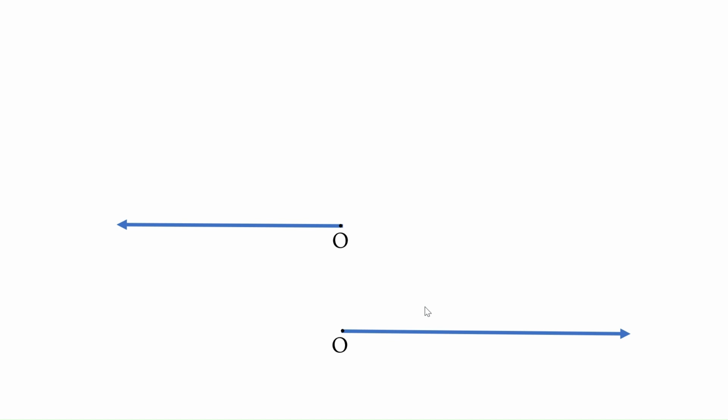So the first figure shows when we are considering the left side, and the second one shows when we are considering the right side. This particular figure is called a ray, and point O is the initial point. Now, if we take any of these rays, it means that the ray is starting from point O and extending indefinitely in one direction. So O is called the initial point, and a ray has only one endpoint, in this case O, and extends indefinitely in one direction only.